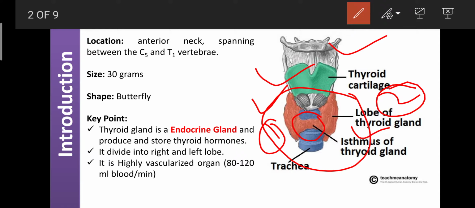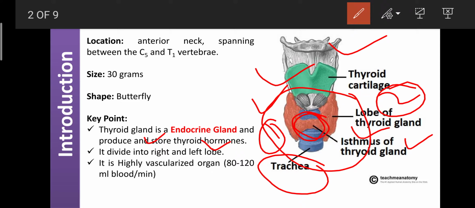It is helpful to connect the right lobe of the thyroid gland with the left lobe. So that is the exact location of these positions. Just below that is the trachea.